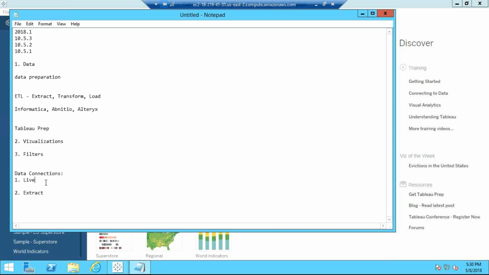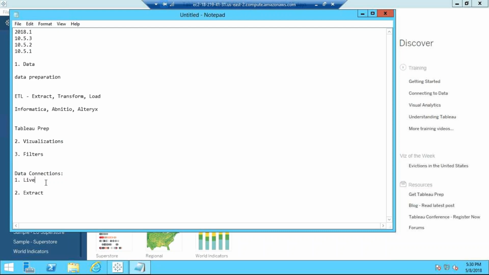Now what you're going to get is, whenever you or your user opens the report or dashboard, the connection will be created to the database. It will fetch the data in real time. The data will be fetched and shown to the user in real time. Getting it? Okay.